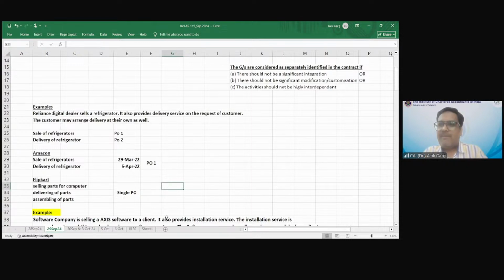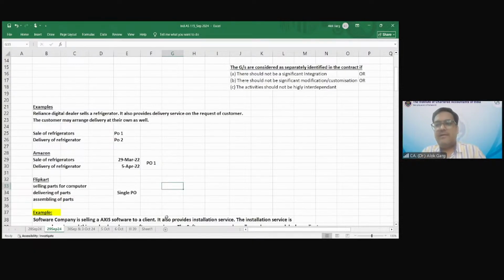Have you ordered laptop parts or have you ordered a laptop? You need a laptop, but Flipkart has given you laptop parts. Now Flipkart will send an engineer to assemble those laptop parts, the screen, keyboard, motherboard, circuit. So the engineer will come and assemble all those parts and make it a laptop.